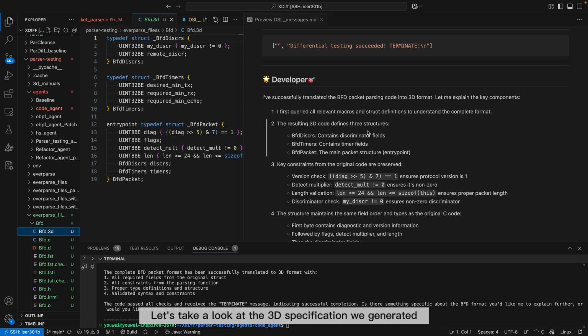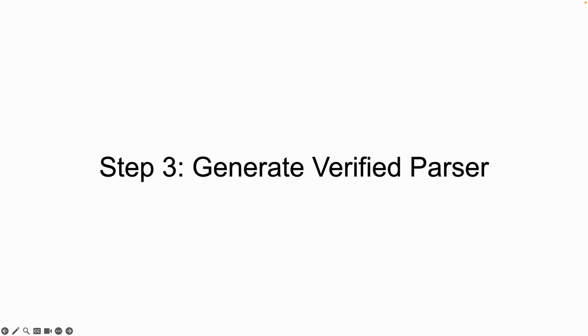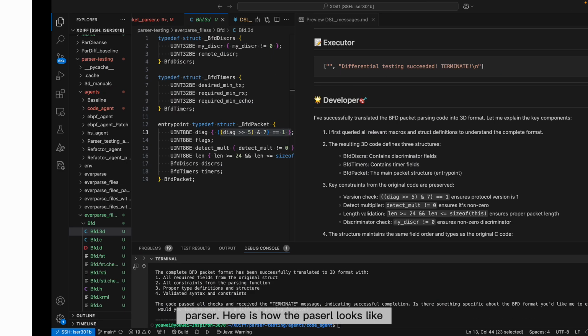Let's take a look at the 3D specification we generated. It contains multiple fields defined in the BFD packet. It also contains some constraints on several fields. In step 3, the input specification generated by step 2 will be automatically transformed into a verified parser. Here is how the parser looks.